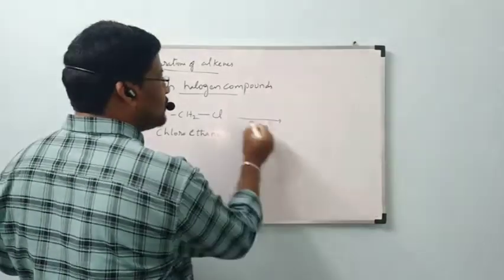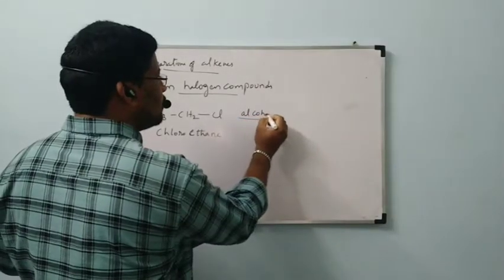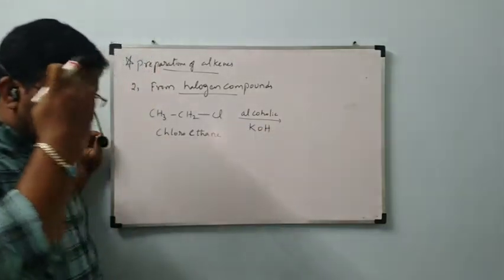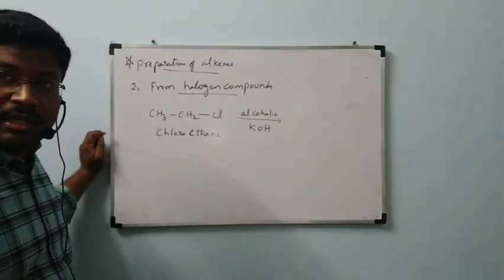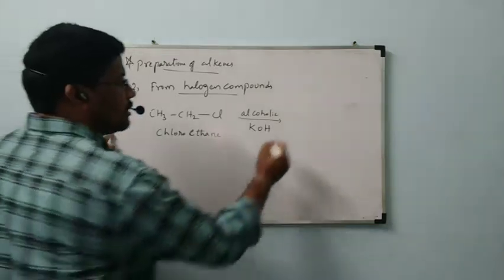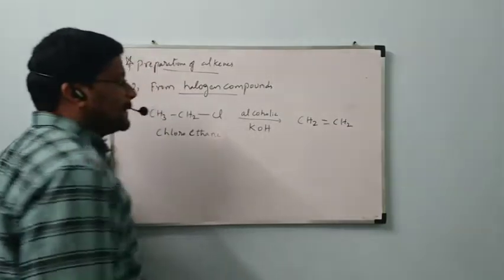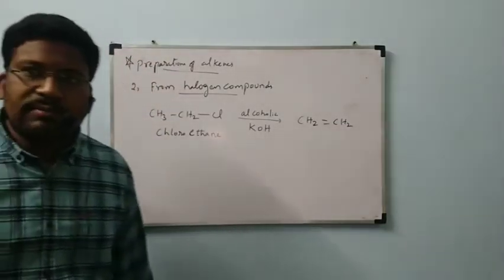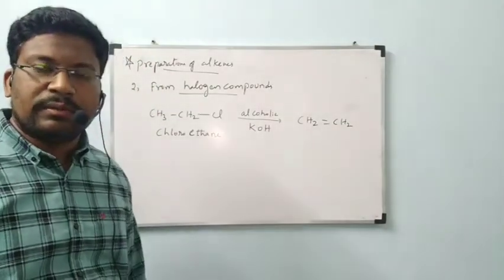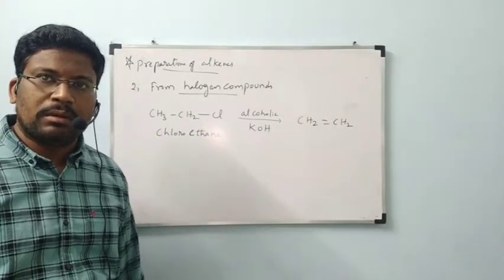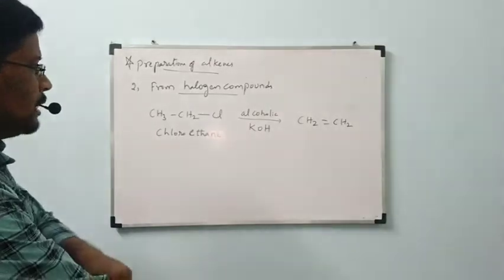It is going to react with alcoholic KOH to form CH2 double bond CH2. Okay, now a clear explanation.